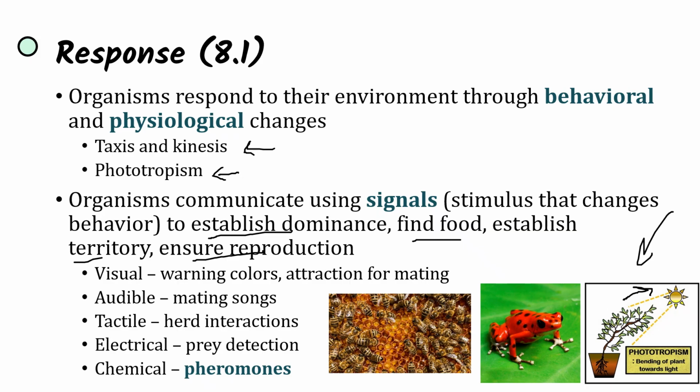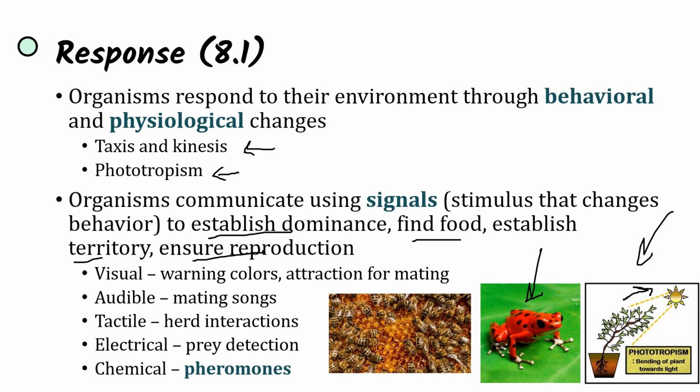And signals can include visuals, such as warning colors. We see this poison dart frog. It's got that warning color, that bright red, that tells predators do not eat me. Attraction for mating: if you are a peacock and you've got the prettiest plumes, the largest plumes, then you are going to get your mate.